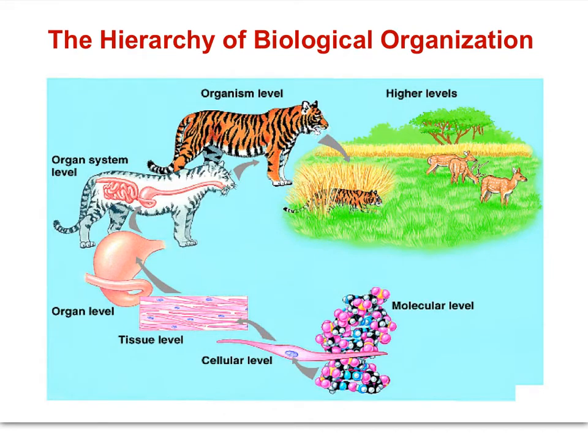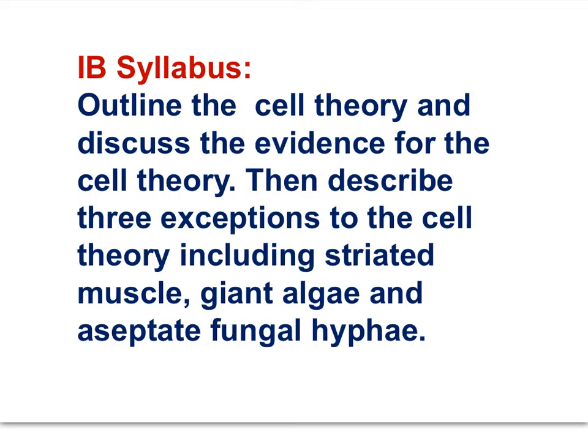or molecular level. Here's the first IB syllabus statement that guides this movie. Outline the cell theory and discuss the evidence for the cell theory. Then describe 3 exceptions to the cell theory, including striated muscle, giant algae, and aseptate fungal hyphae.